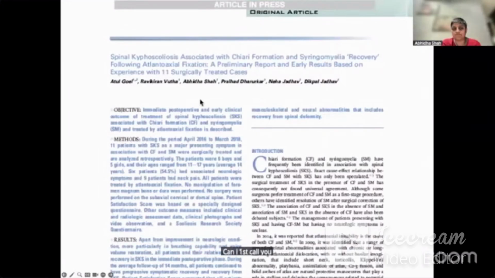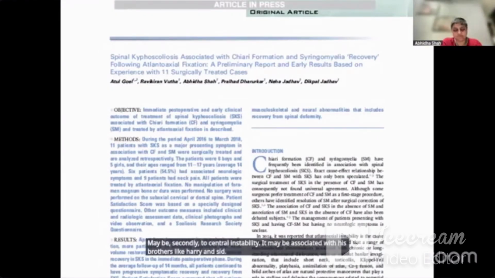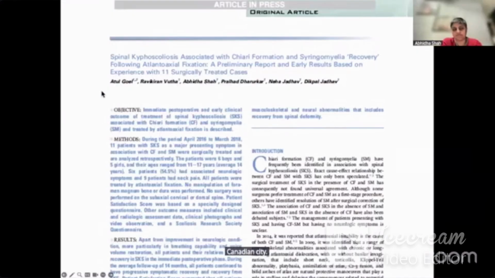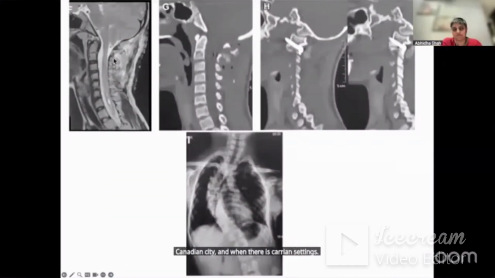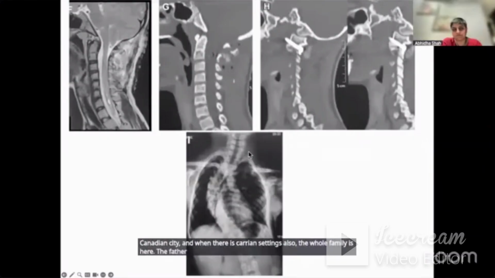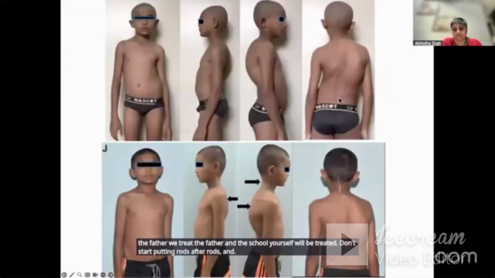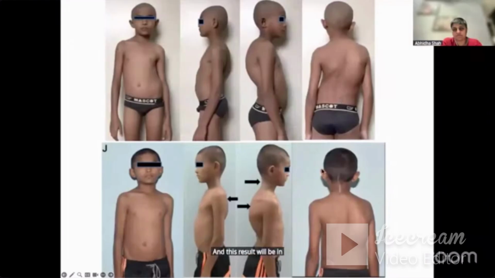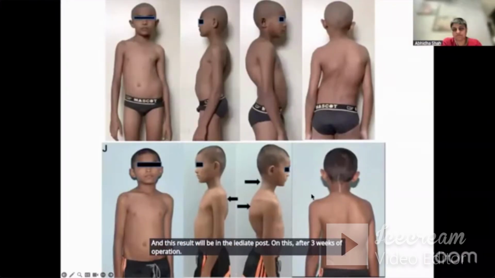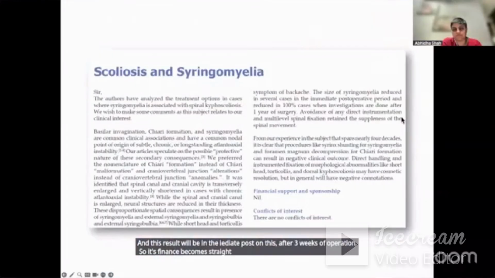Kyphoscoliosis is another child which is a little bit remote cousin living in another town. Kyphoscoliosis may be secondary to central instability. It may be associated with his brothers like Chiari and Syrinx, or may be associated without Chiari and Syrinx. And when there is Chiari and Syrinx, so the whole family is here, the father, treat the father, and the scoliosis will be treated. Don't start putting rods after rods. This result is the immediate post of this after 3 weeks of operation. See, the spine has become straight. You would have introduced several screws and several rods and demolished the person.